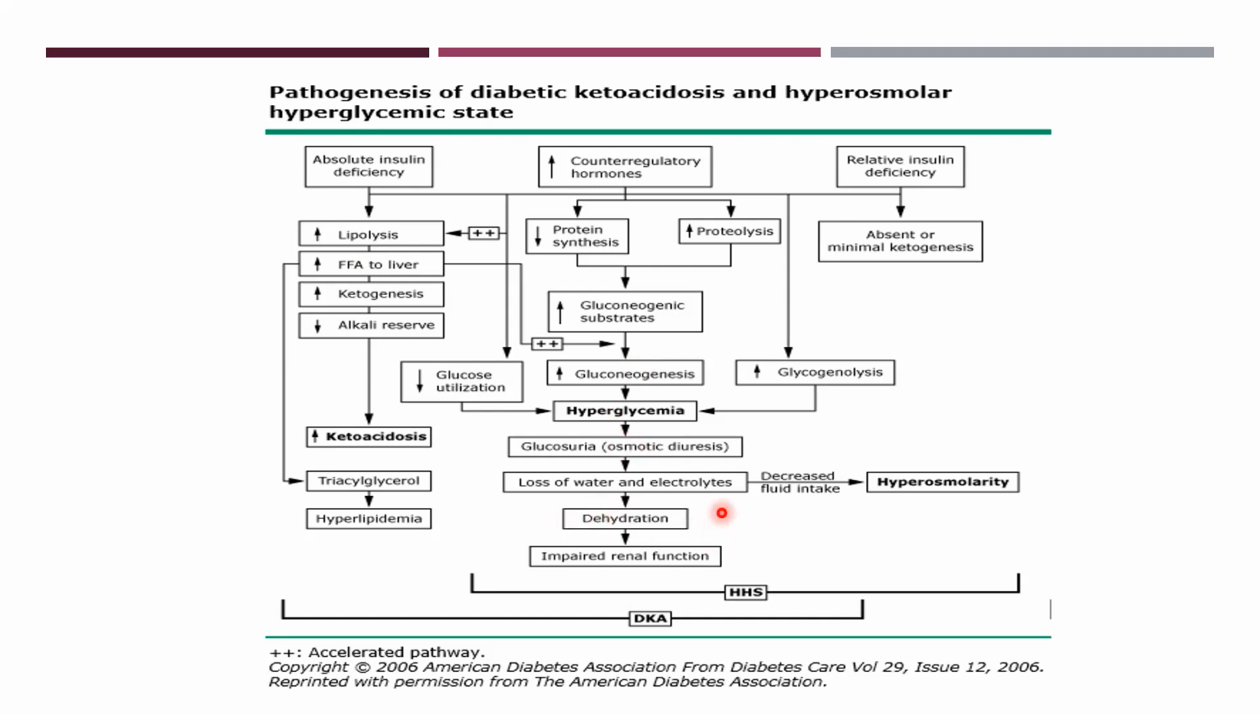So because of the loss of water and electrolytes, there will be hyperosmolality. If it is in extreme form, then that will shift the spectrum towards HHS. And if it is moderate, not much, and there is more ketoacidosis, then the spectrum will move towards diabetic ketoacidosis. So I had explained earlier that there can be an overlap between these two conditions in a single patient.